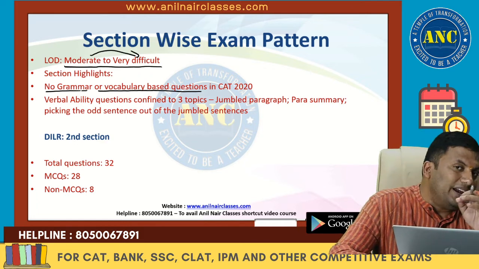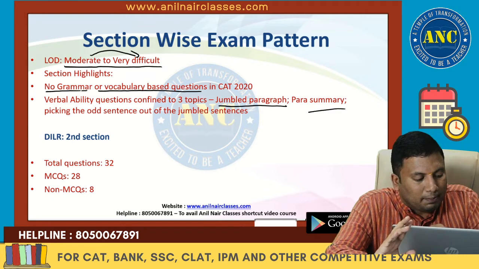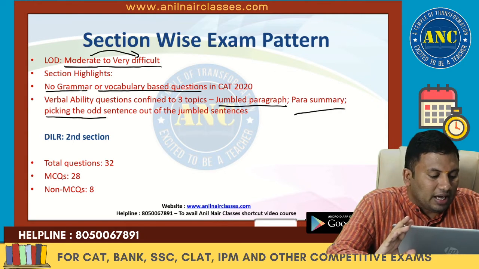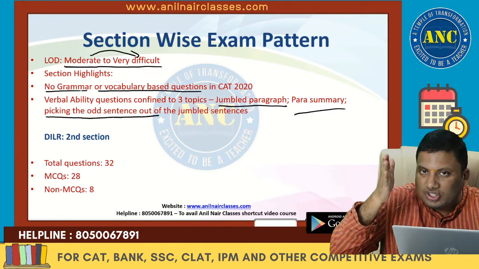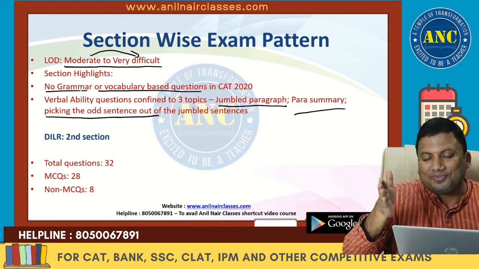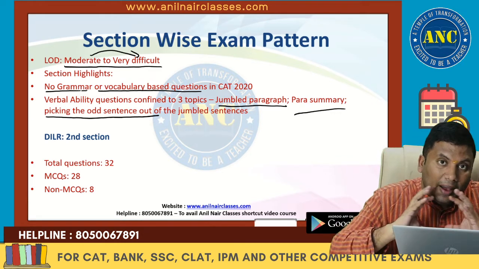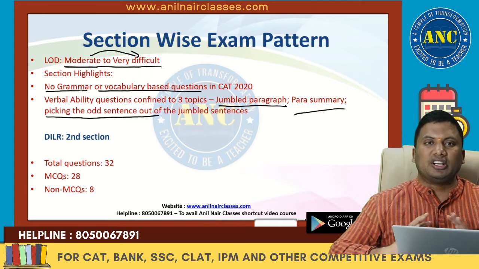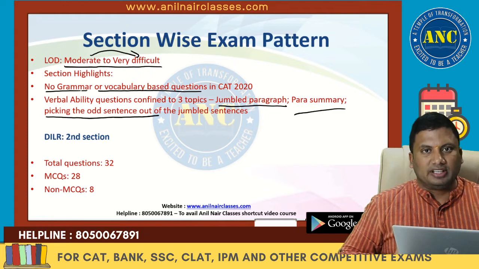The verbal ability 10 questions last year were confined to para-jumbles, summary, and picking the odd sentence out of the jumbled sentences. So most of the 10 questions that came are from the verbal logic topic. Para jumbles, very important focus. Para completion and the odd man out of the 4 sentences.